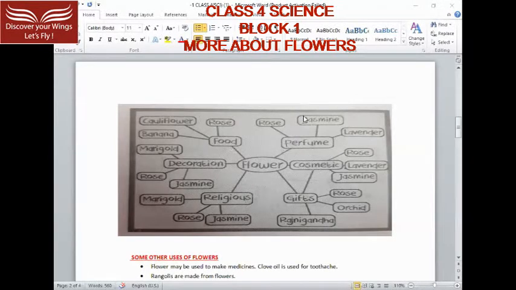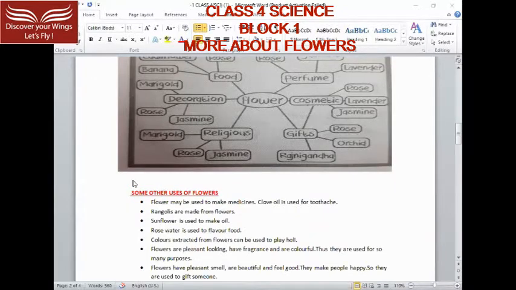And here you can see all the different types of flowers. Using these flowers, we make different types of items which we use. Okay. Next.